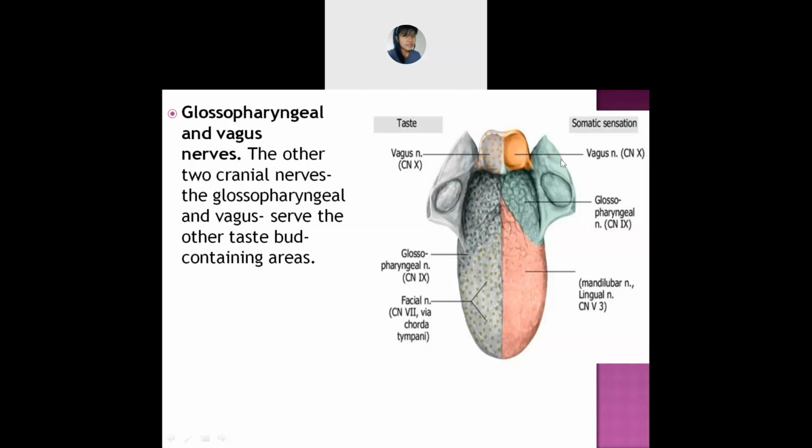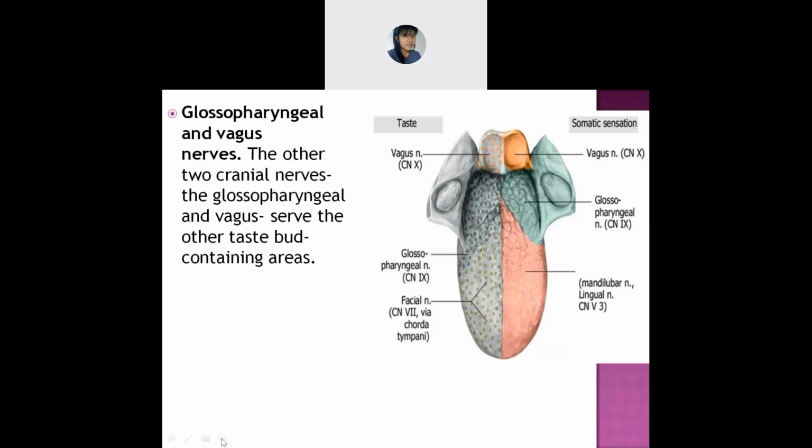So the vagus nerve is here. The vagus nerve is the 10th, CN10. CN10 means the cranial nerve in the 10th number. Here, this one also, the glossopharyngeal nerve, also serves the taste bud containing areas. These two are also included in the taste buds in your tongue. Is it clear? The glossopharyngeal is the 9th and the vagus nerve is the 10th. Is it clear, everyone, about the glossopharyngeal and vagus nerves?